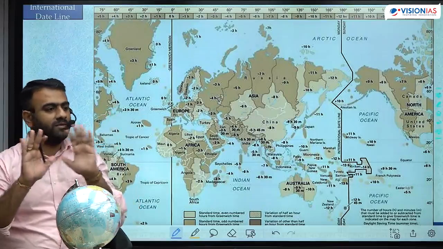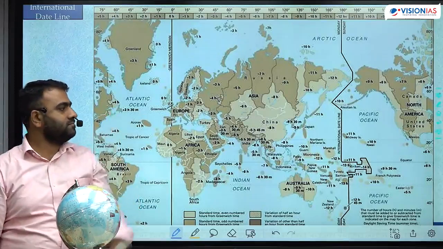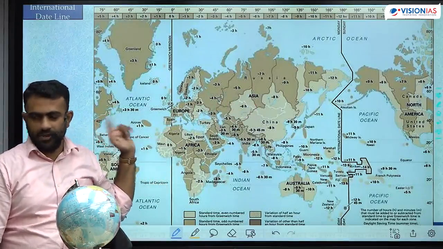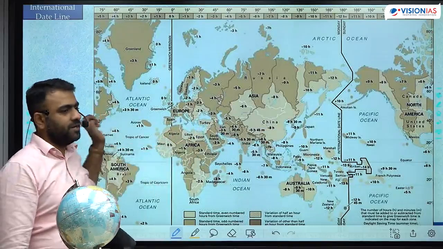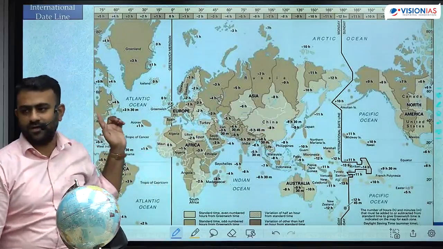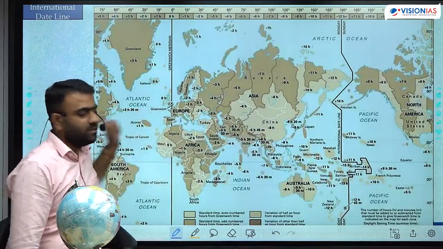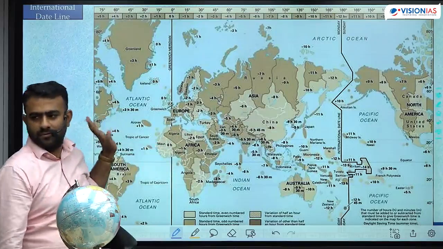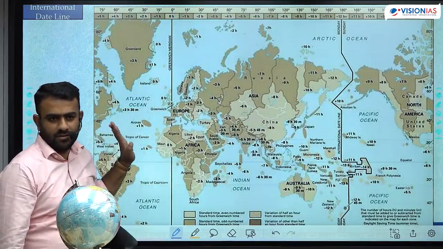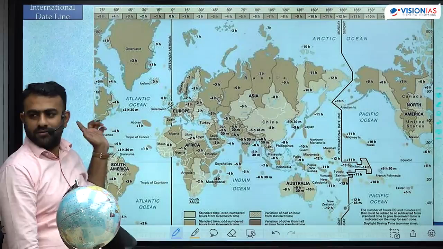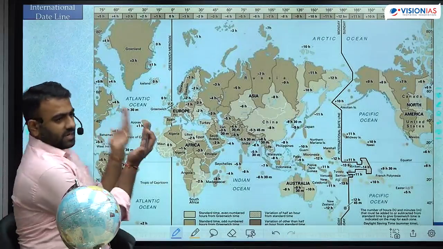When you put the globe in the form of map, that is the beginning of the world. This is the end of the world. When you are traveling from that point to this point, आपको time लग जाएगा 24 hours. So leave about the travel time. Time difference कितना होगा from that point to this point? 24 hours. है ना? But technically if you see that point is same as this point. ये तो पीछे से connected है ना?